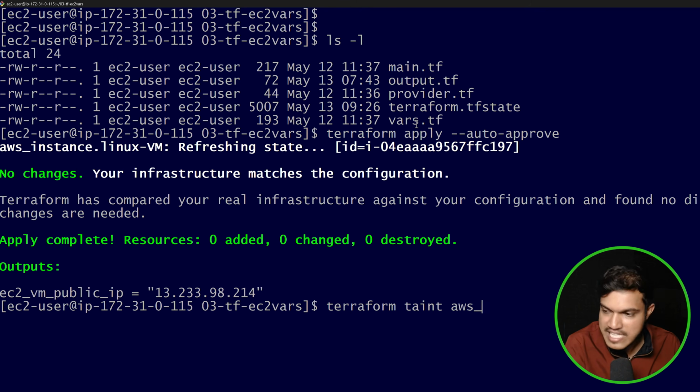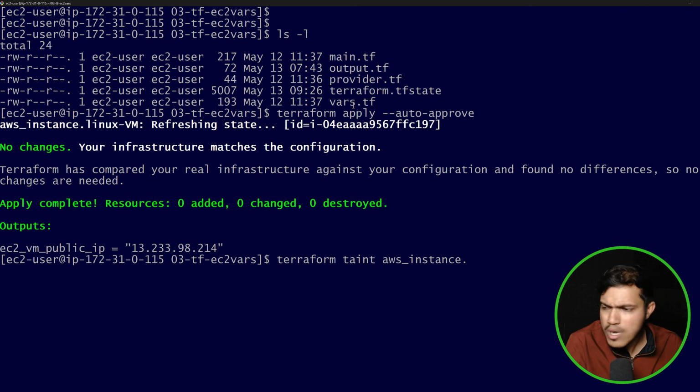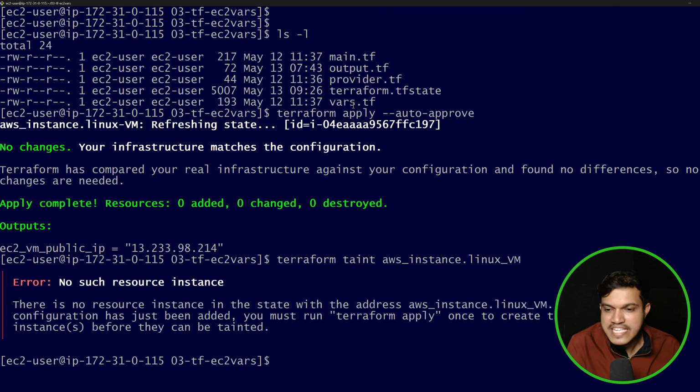Example, aws_instance. That's the resource we had created earlier with the help of the Terraform script. And I would like to say here dot, what was the alias name which we had given? It was Linux VM, right? So I would like to say I want to taint this resource. The moment you hit this button, it will be tainted. It will take some time and you'll be able to get one message here. We got the message, no such resource instance. Maybe the name I have given is wrong.